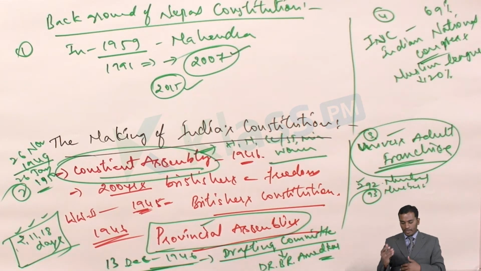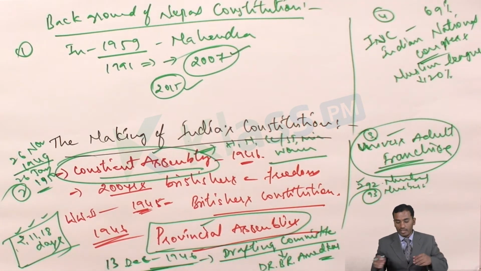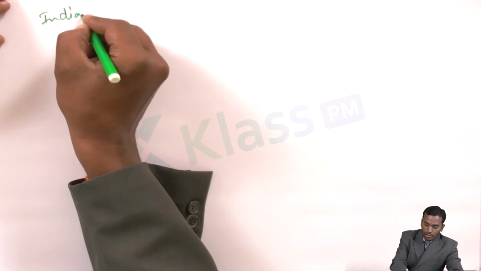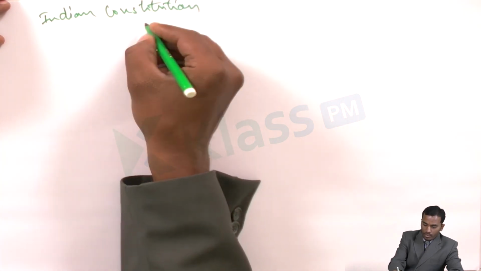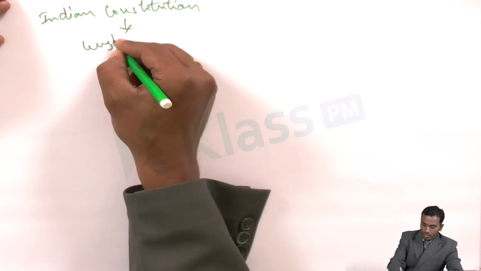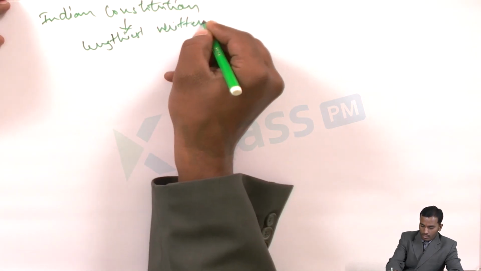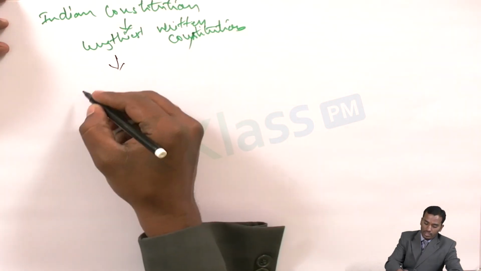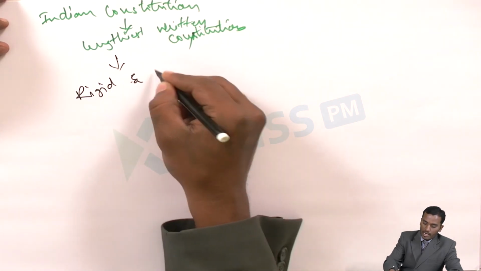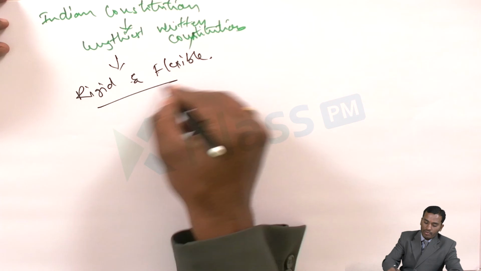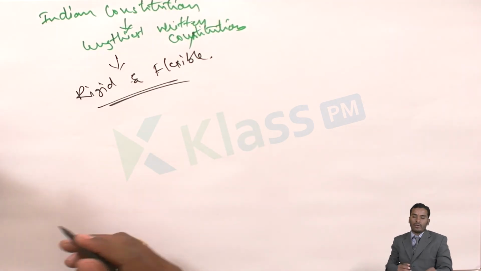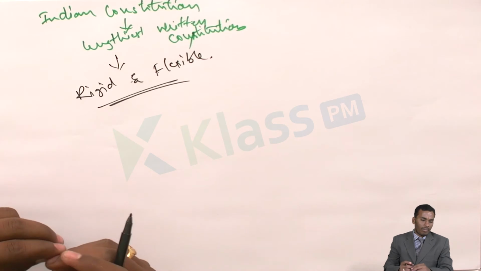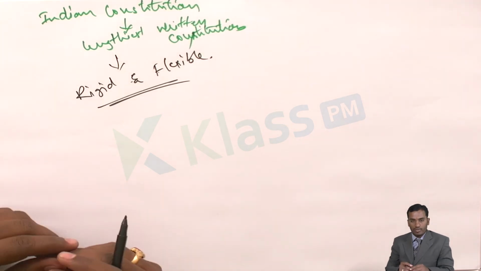After the formation of the Constituent Assembly, when they started working, how do you know that the Indian Constitution is the lengthiest written constitution? It has both the features, rigid and flexible, and it is the lengthiest written constitution.